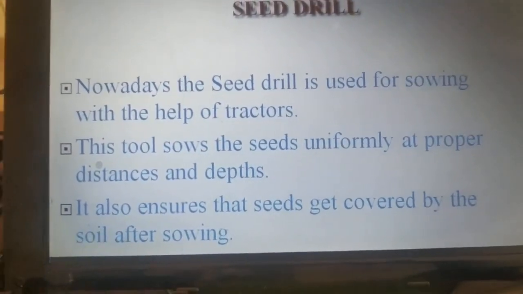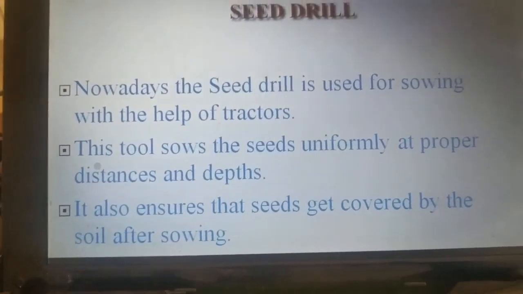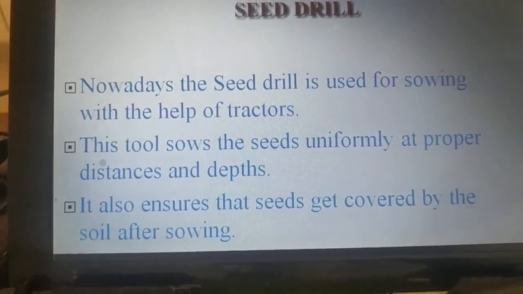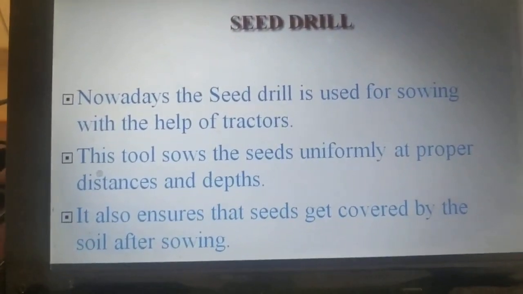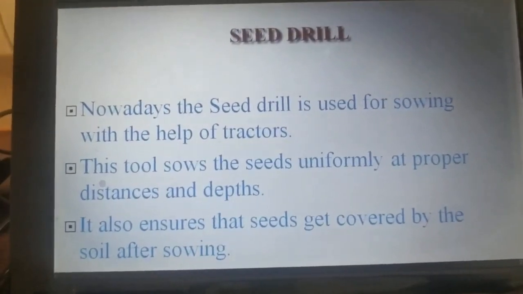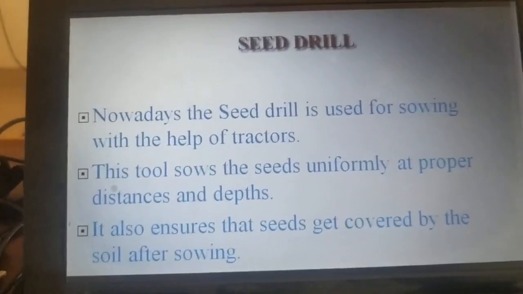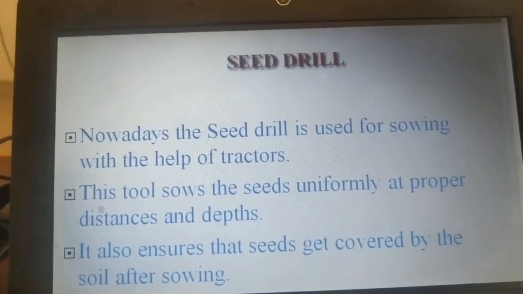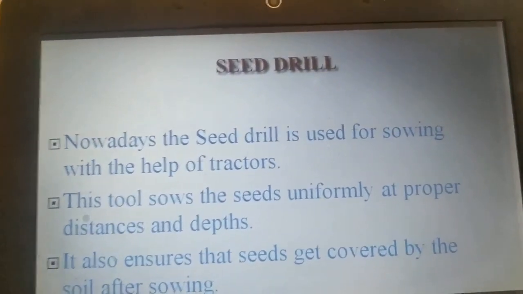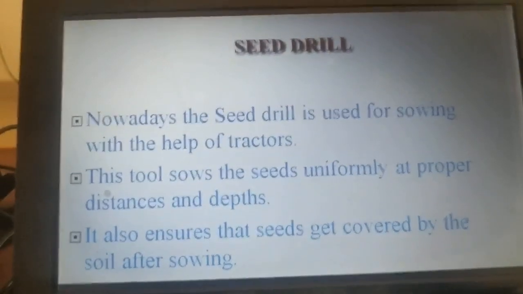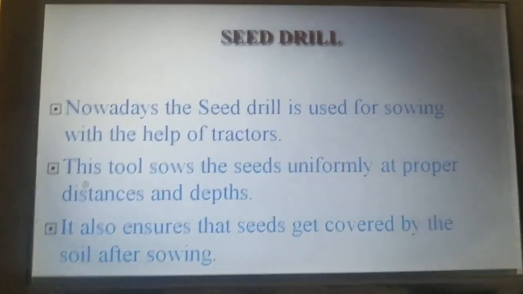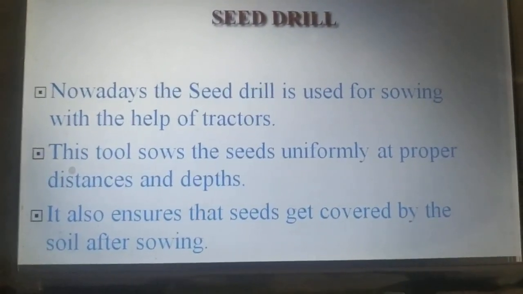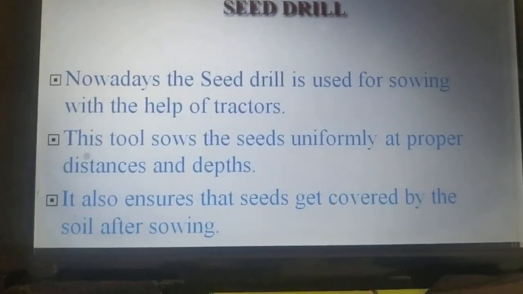So the seed drill covers the seeds after sowing. This protects the seeds from being eaten by birds, and this seed drill method also saves time and labor, because it is run with the help of tractors.